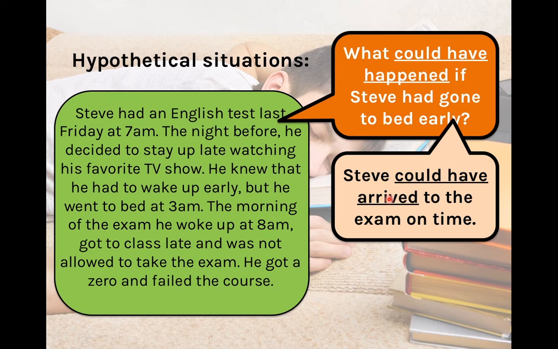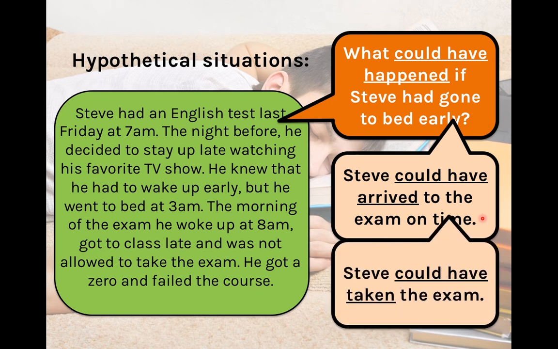Did Steve arrive to the exam on time? No, but we say that a possibility is that he could have arrived to the exam on time, but he didn't do it. Or we say that Steve could have taken the exam. Did he take the exam? No. Did he arrive on time? No. So we use could plus have plus the past participle to say that one possibility is that he could have arrived on time or that he could have taken the exam. Remember that we can't change the past.